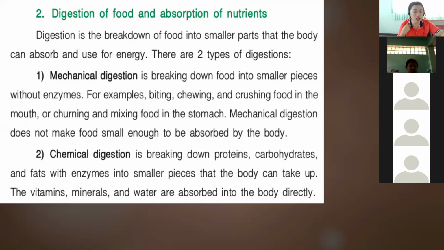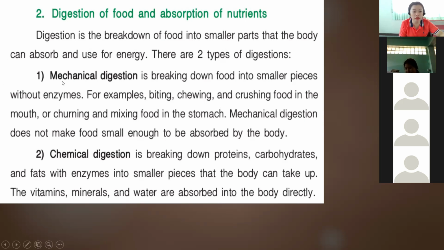Okay, so digestion is the breakdown of food into smaller parts that the body can absorb and use for energy. There are two types of digestion. Okay, so digestion is the breakdown of food into smaller parts that the body can absorb and be used for energy. Okay, so what are the two types of digestion?